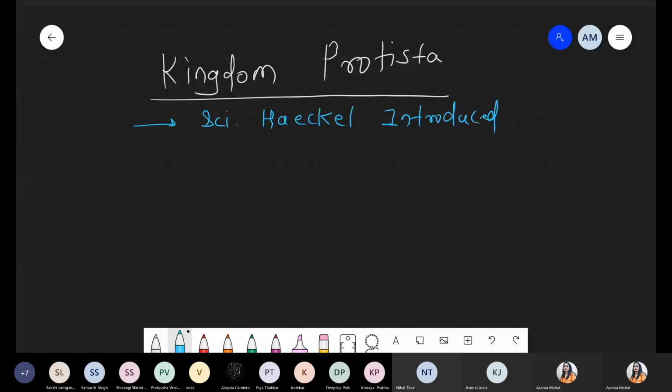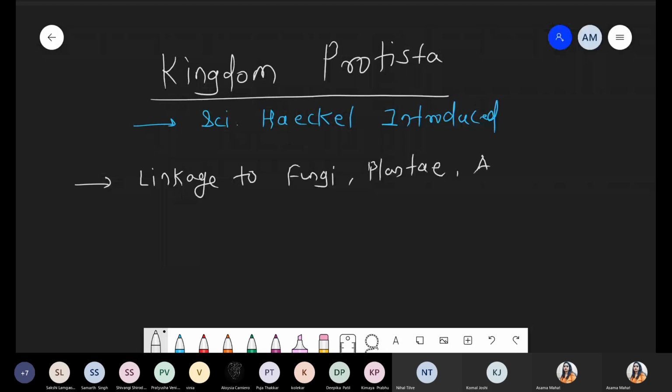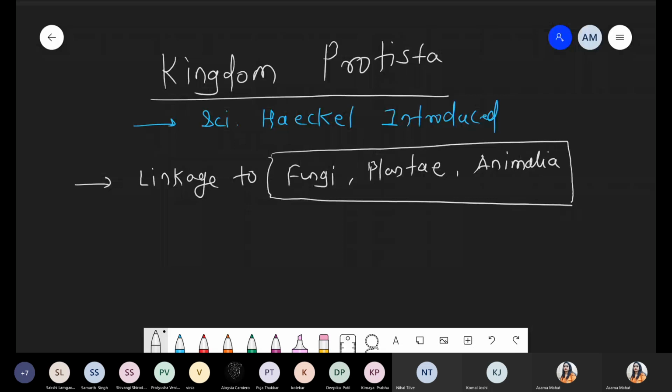Protista basically shows linkage to fungi, as well as linkage to plantae, as well as linkage with animalia. So these show connection with the higher eukaryotes like fungi, plantae and animalia.